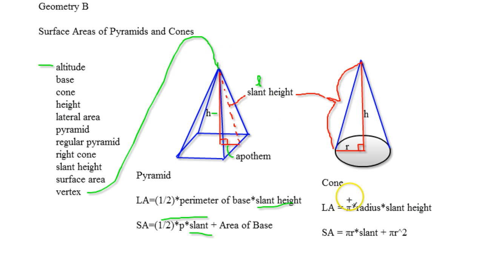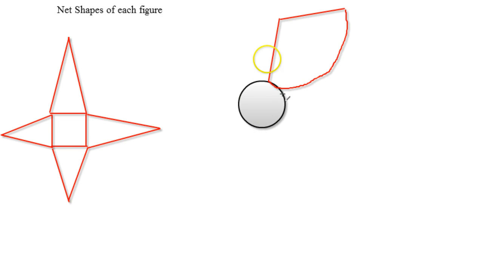Now, a cone is a pyramid with a base of a circle, and instead of meeting with another circle at the top, it meets at a point, which is its vertex. So that's also a vertex. The formula for the lateral area is going to be pi times radius times slant height. Let me double check it, because I thought this was radius squared. This is actually not radius squared, and it comes from the net drawing of the actual shape.